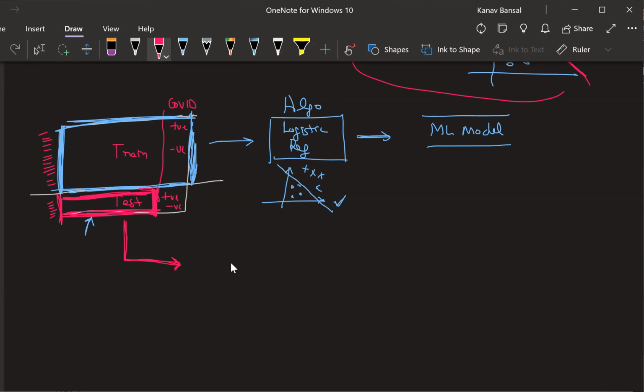I'm just taking the input, right? This part is the output, and we are not considering this part. We are just taking the inputs. Now we already have our machine learning model. Using this machine learning model, we'll take each row from the data.